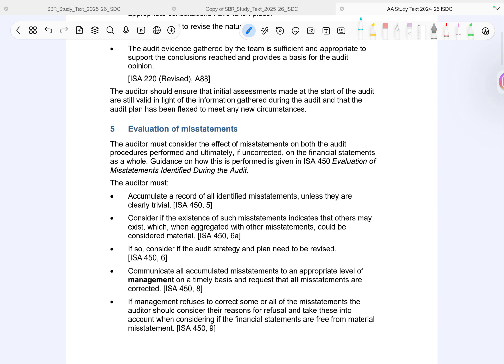Next, communicate all misstatements to management and ask them to correct them. Now here's the tricky part. What if management refuses? Then the auditor must understand why they are refusing and consider this when deciding whether the financial statements are materially misstated or not.